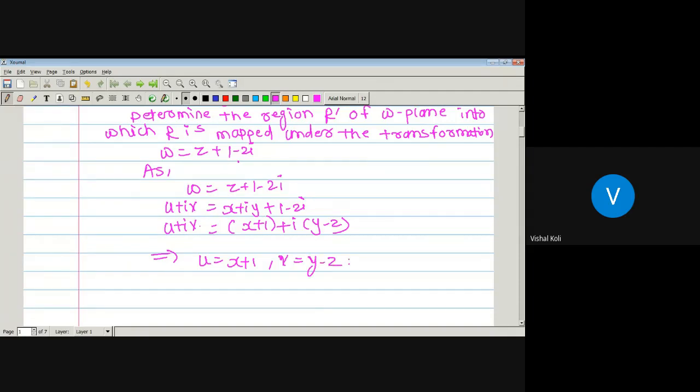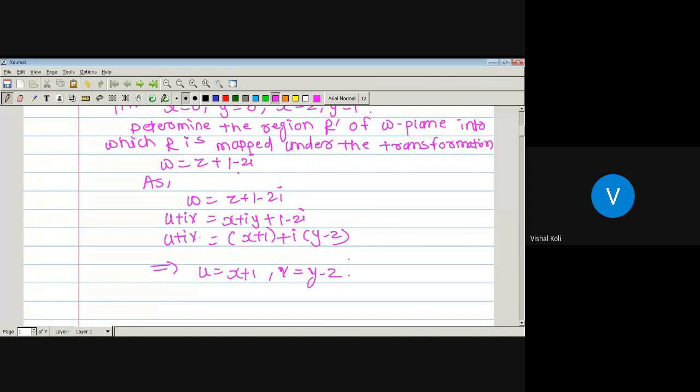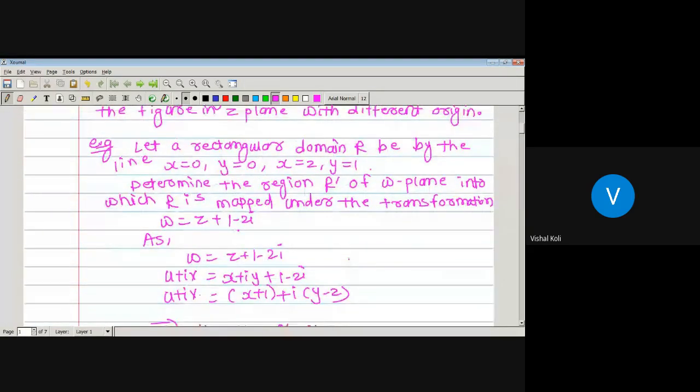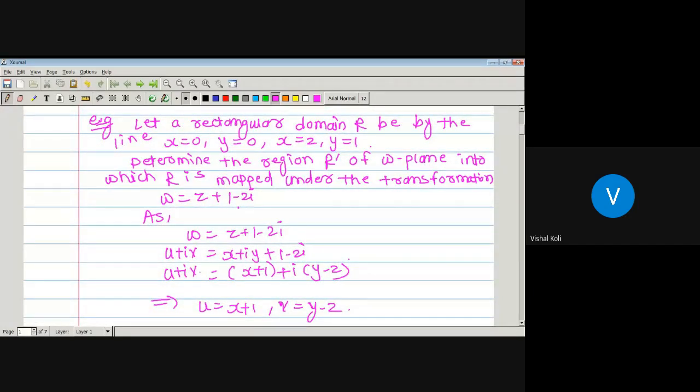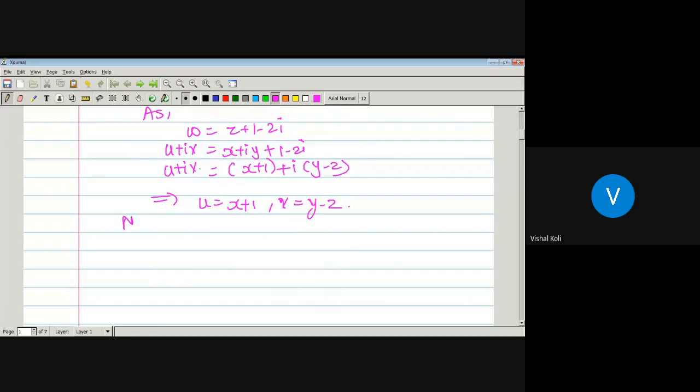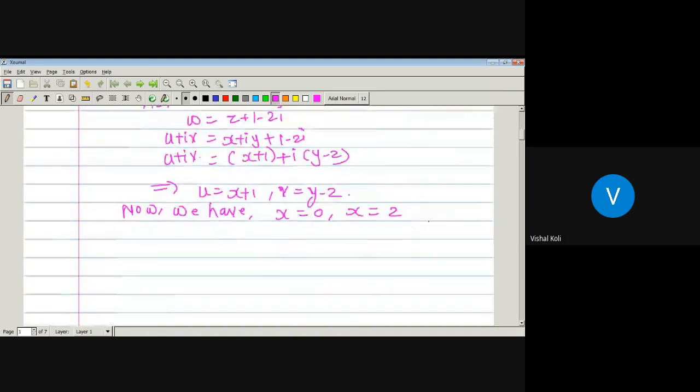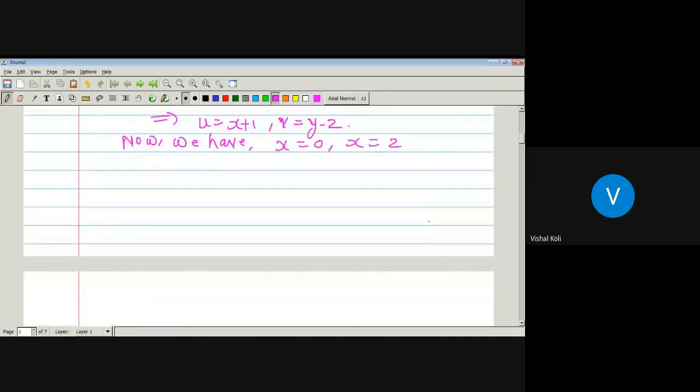We have been given the values of x and y, since a region in the z plane is provided. Just put x equal to 0 and x equal to 2, and y equal to 0 and y equal to 1.